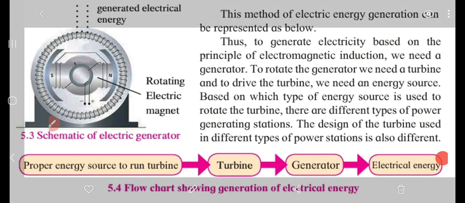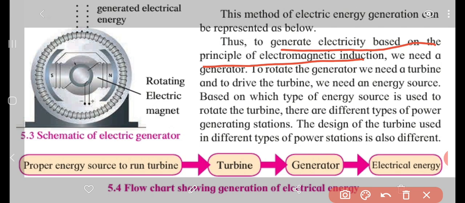Moving ahead, this method of energy generation can be represented as below. If you again try to understand, to generate electricity based on the principle of electromagnetic induction, we need a generator. And to rotate the generator we need a turbine, and to drive the turbine we need an energy source. So see how things are connected with each other.